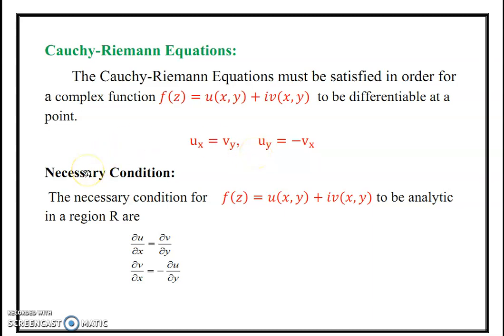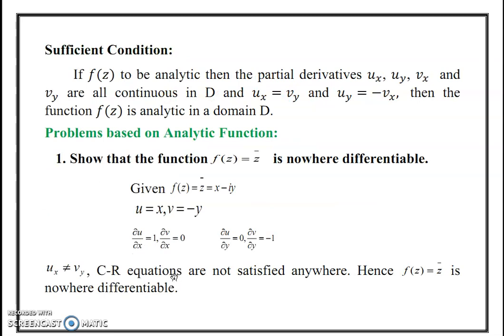Next, we see the necessary condition. The given function f of z is analytic if f of z satisfies the Cauchy-Riemann equations. Next, we see the sufficient condition. If the function f of z is analytic, then the partial derivatives exist and are continuous in domain D, and then the CR equations are satisfied.